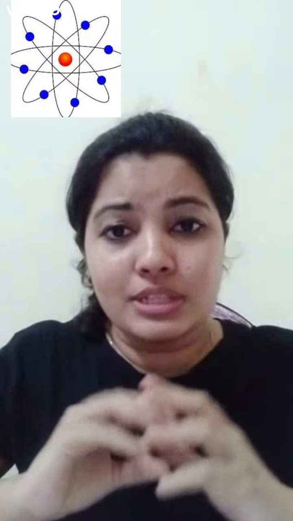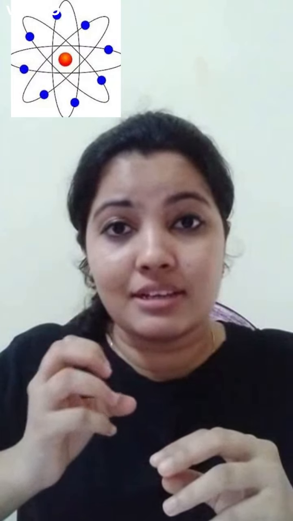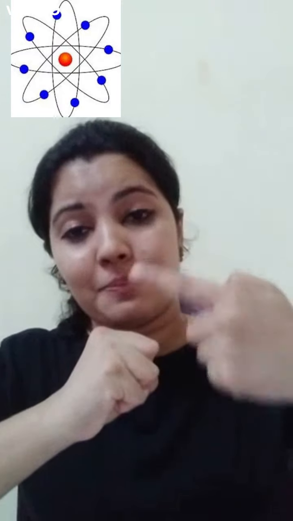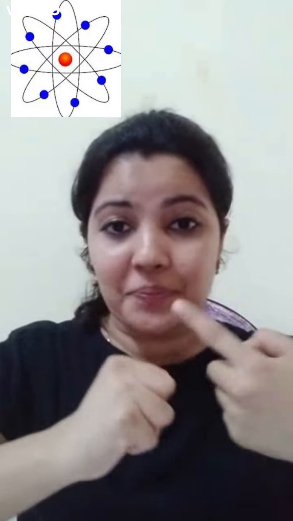It is similar to the solar system. We can consider the nucleus as the sun and the electrons as the planets revolving around the sun. Okay? Hope you all understand the structure of atom.